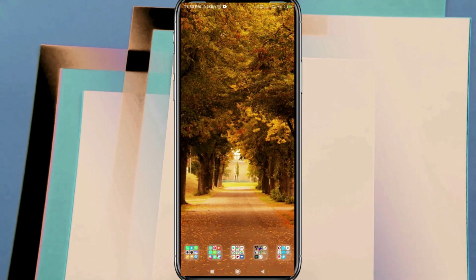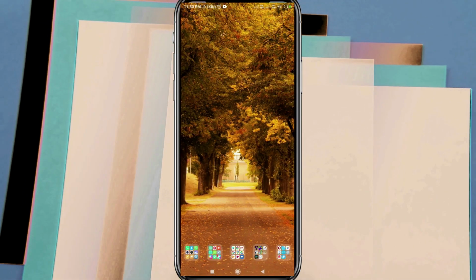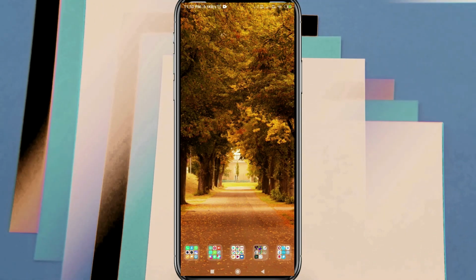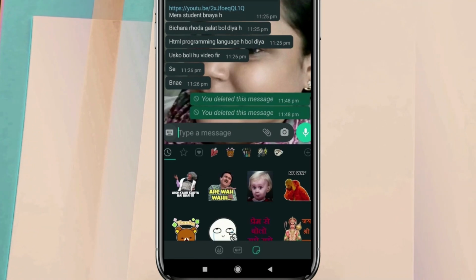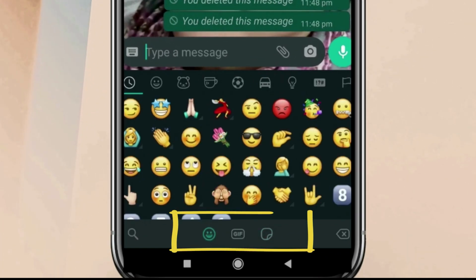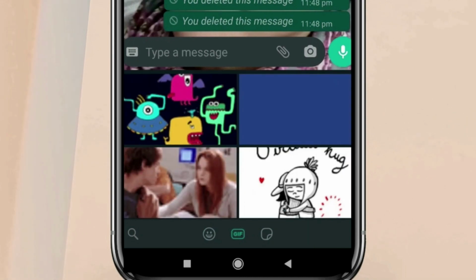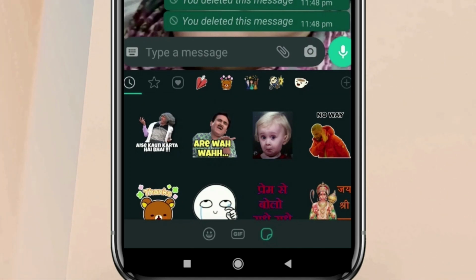And another update for WhatsApp is the stickers. We usually send the stickers that we either receive or create, but WhatsApp is providing us with various options in terms of stickers. At the bottom you can see there is the emoji option, then the GIF option, and finally the stickers one. These are the basic stickers that I have already received via chats of my contacts.